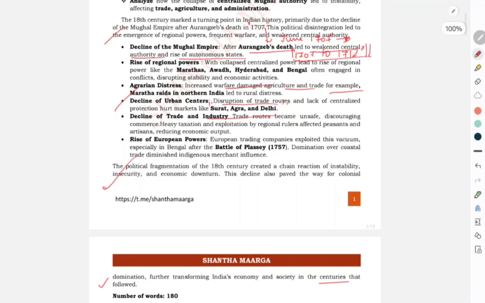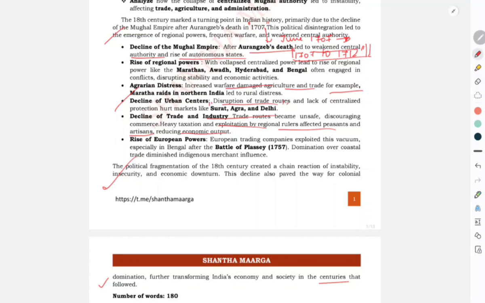And next, decline of trade and industry. As the trade routes became unsafe and the royal patronage was not there for protection, the regional powers started fighting among themselves or started expanding. This led to the discouraging of commerce. Heavy taxation and exploitation by regional powers affected the peasants and artisans, reducing the